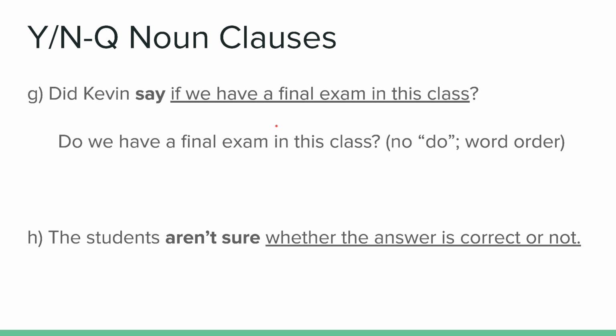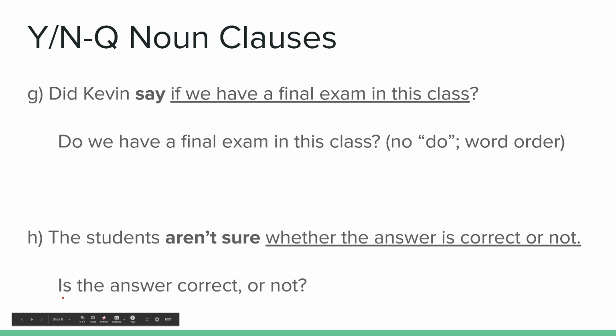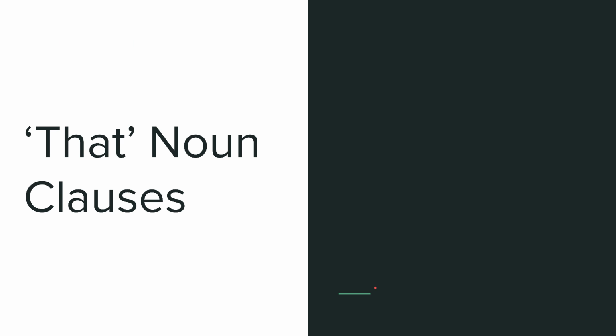One more example. The students aren't sure whether the answer is correct or not. In this example, we have be verb plus an adjective, sure, and then whether. And you don't need to have or not, but it's here in this example for you. If this was a regular question, we would say, is the answer correct or not? And the last type is that noun clauses.